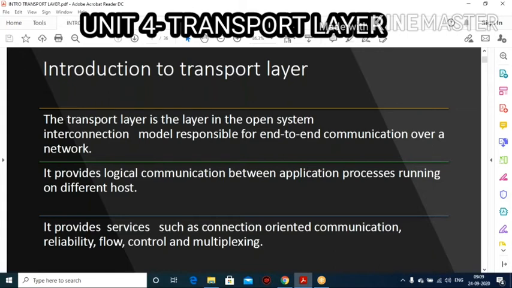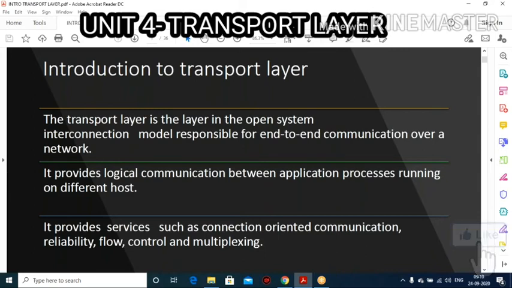The transport layer, we all know that transport layer is the fourth layer of OSI model. Main thing is here, it provides host to host communication services for the application. Say the transport layer is the fourth layer in OSI model, and it is responsible for end-to-end communication over a network.